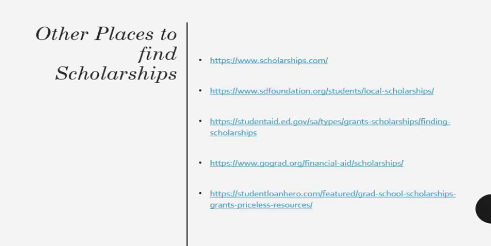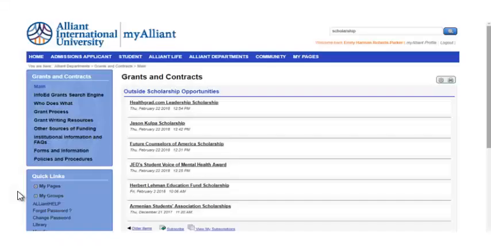These are other places to find scholarships that I just found online. You can go to scholarships.com. You can go to sandiegofoundation.org/students/localscholarships. You can go to studentaid.ed.gov. There are grants and scholarships there. You can also go to gograd.org for scholarships. You can also go to studentloanhero.com. They also have some graduate scholarships on there as well.